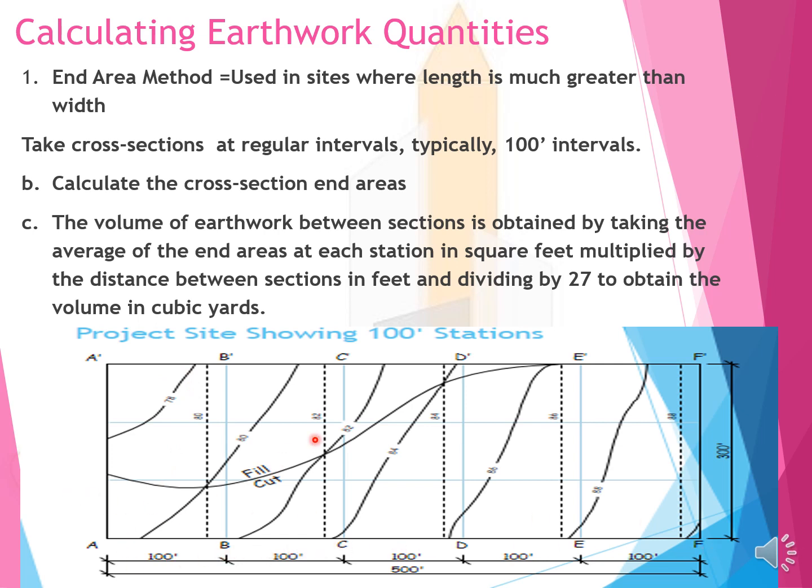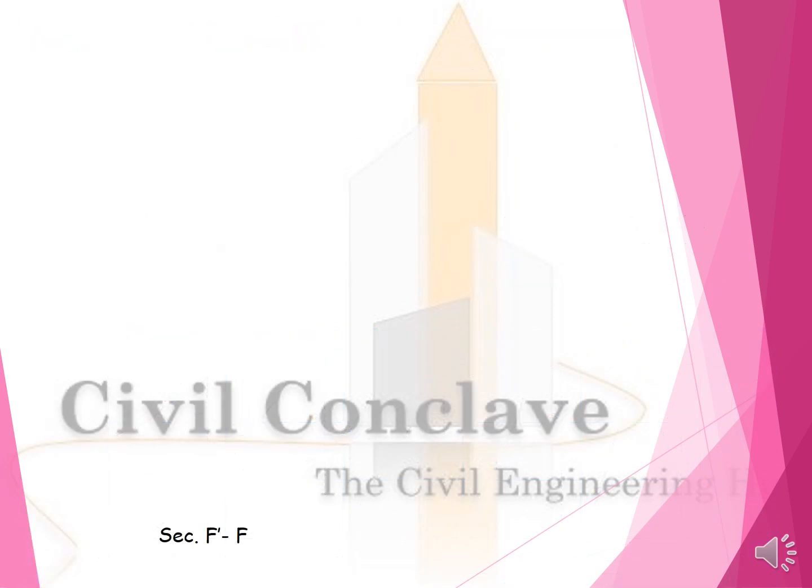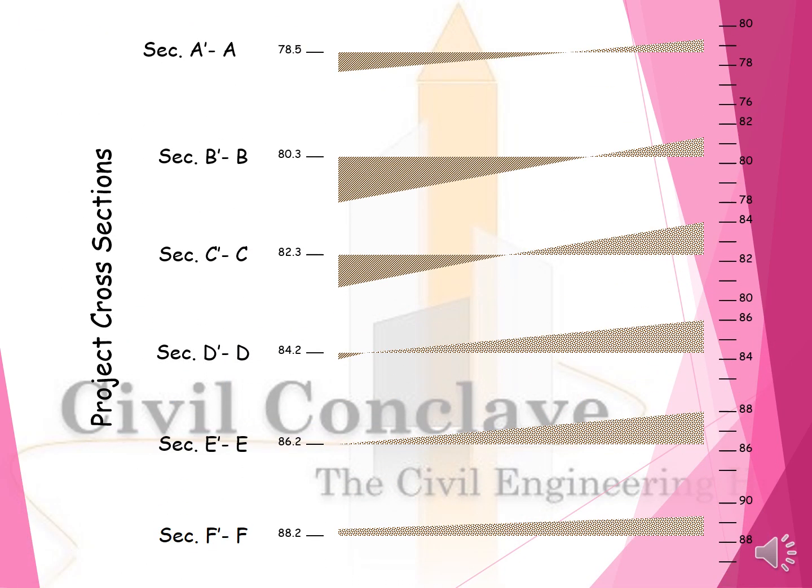See, here I show you the images. This 100 feet distance has been taken. This is the fill soil. This is the way you are going to take out your contour survey grading. See here the project cross section, which I show you, section AA 78.5. Various sections I cut according to the previous section, how this measurement has been obtained.